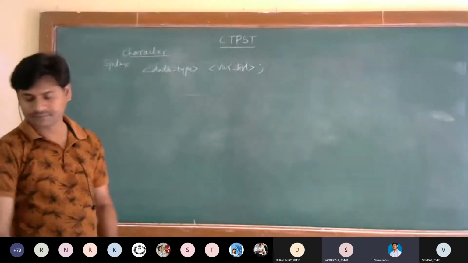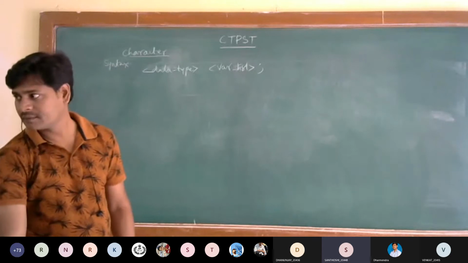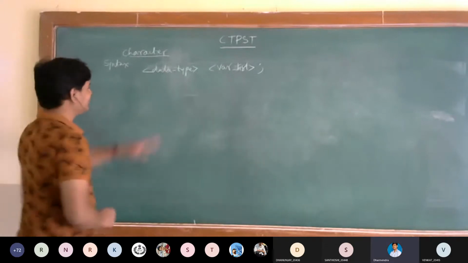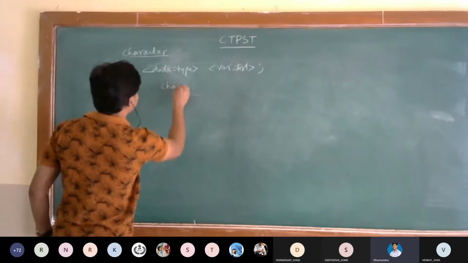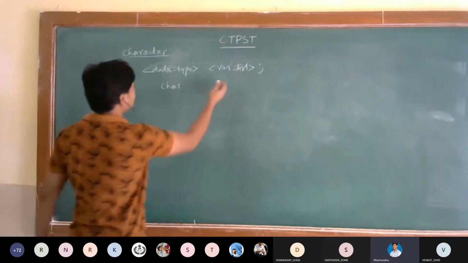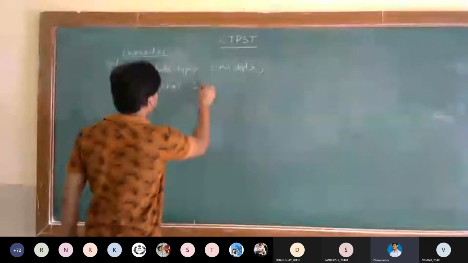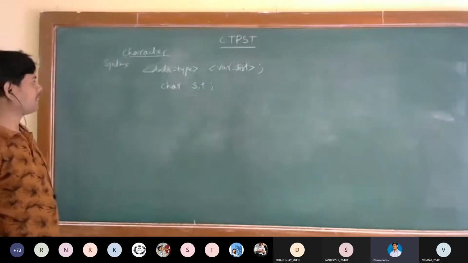The character data type takes a list of variables, whatever variables you want.